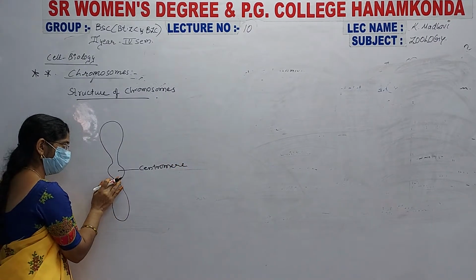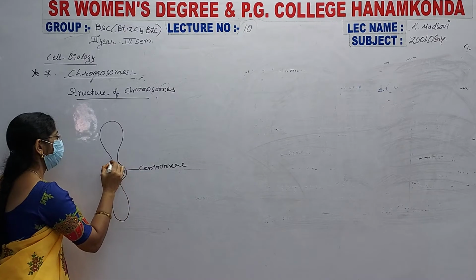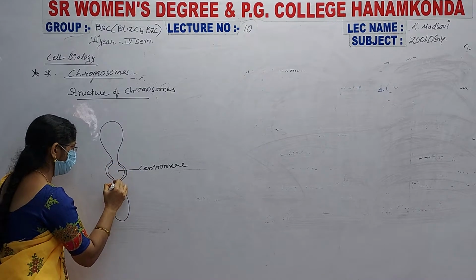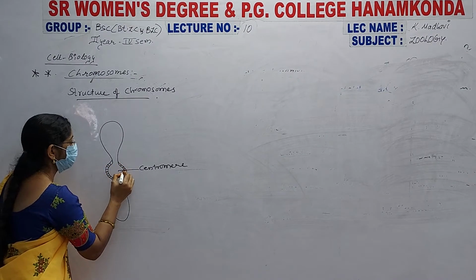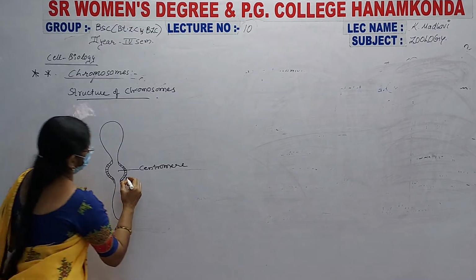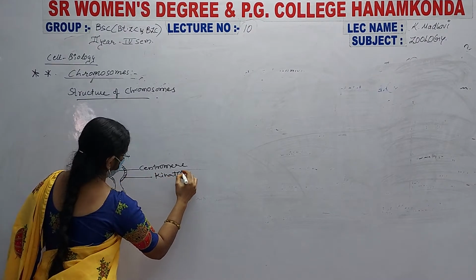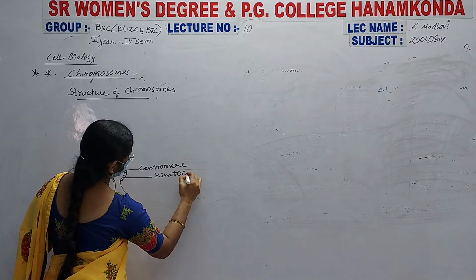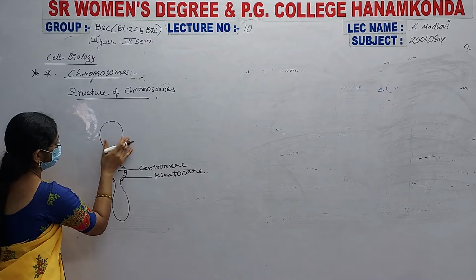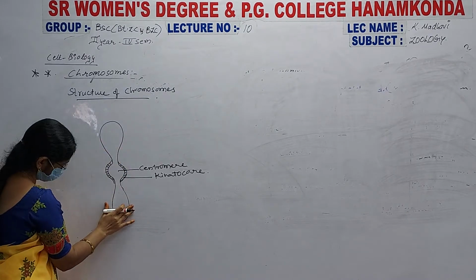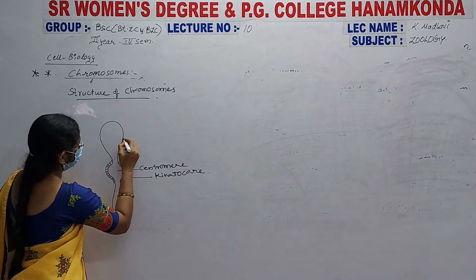This centromere is covered by a layer or surrounded by a membrane, and this membrane is known as the kinetochore. This is the upper arm, this is the bottom; two arms are present here.